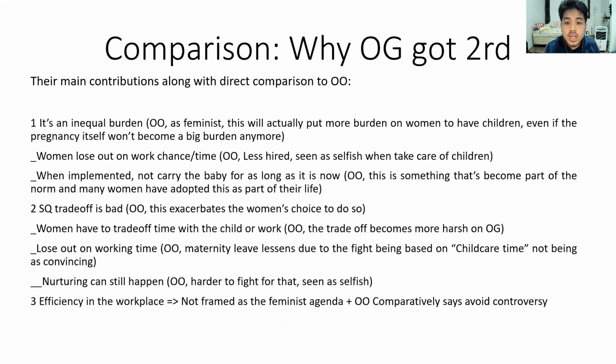Next is why OG got second. Since we only have two teams, their main contribution of OG, we're directly comparing it to OO. So firstly, OG talked about how it is an unequal burden for women to carry this child. But OO talked about how, as the feminist movement, we don't want to do this because it will actually put more burden on women to have children.